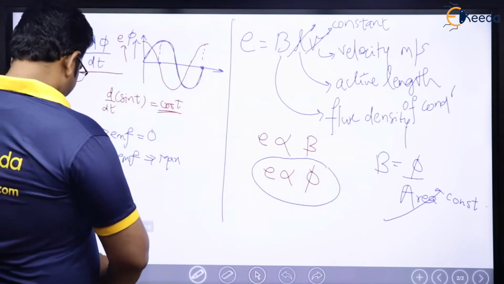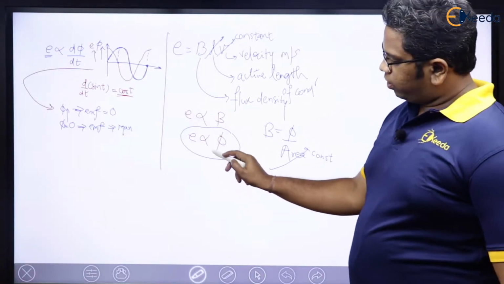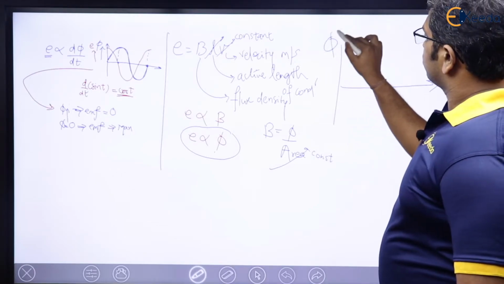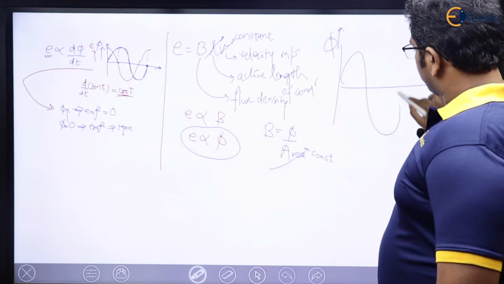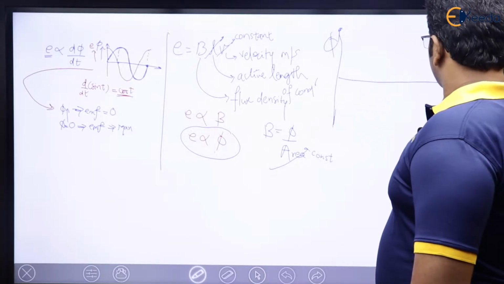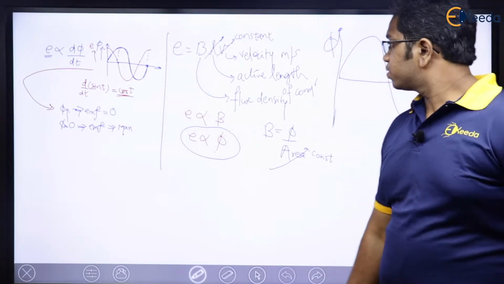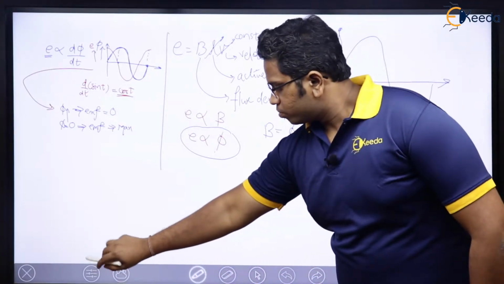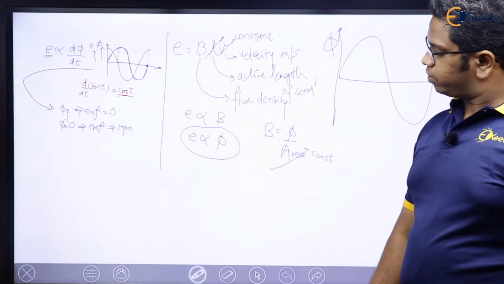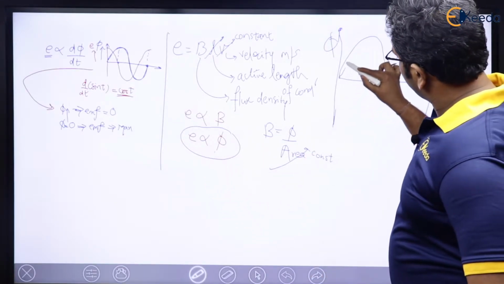Which means, see here. Yes. Now, from this particular relation, what we understand? Let me have flux here like this. Sinusoidal flux. Let me have sinusoidal flux. Now, from this if we see, what is written? EMF is proportional to flux, which means EMF will be, let us say, like this.